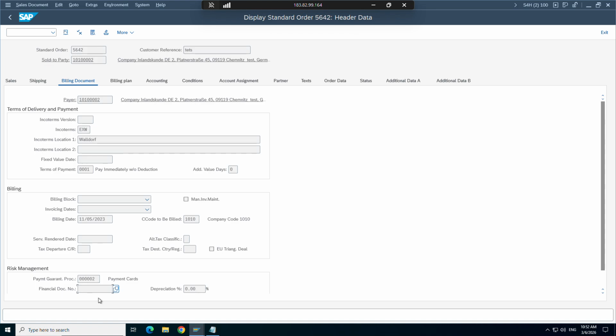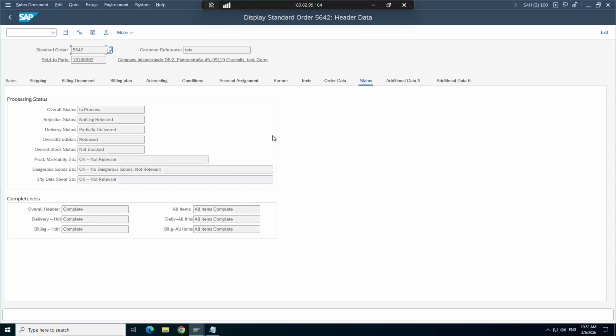Because this document, whatever is entered here, is only valid for 10 crore. So what will happen? Again your order will go to credit block. Okay. So now see, even though we are not using the SAP standard credit management functionality, still my order is getting blocked. Why? That letter of credit limit got exceeded.